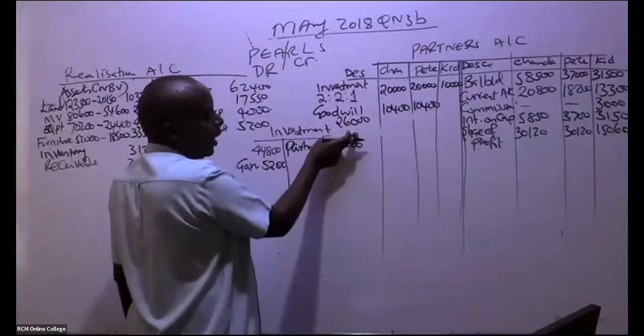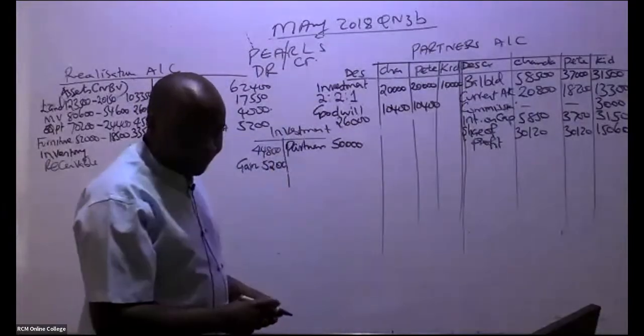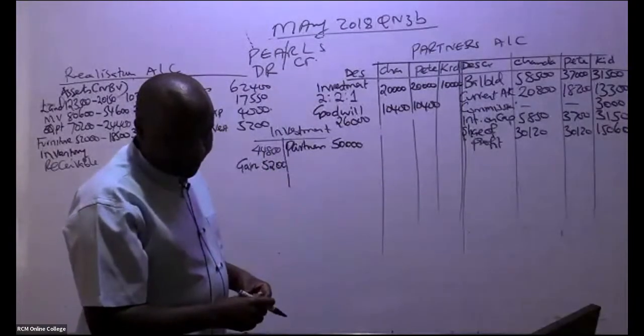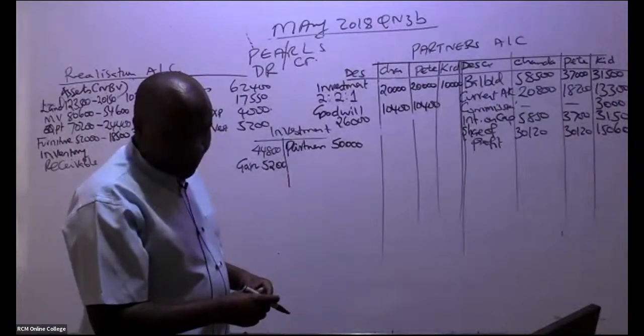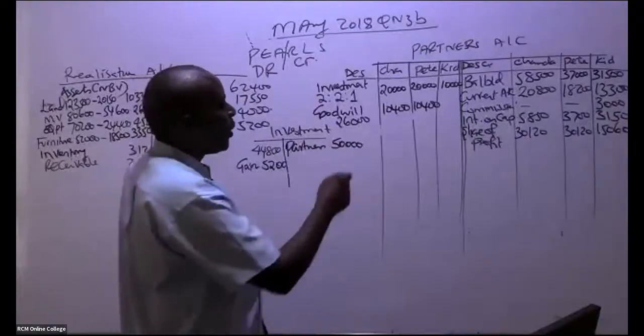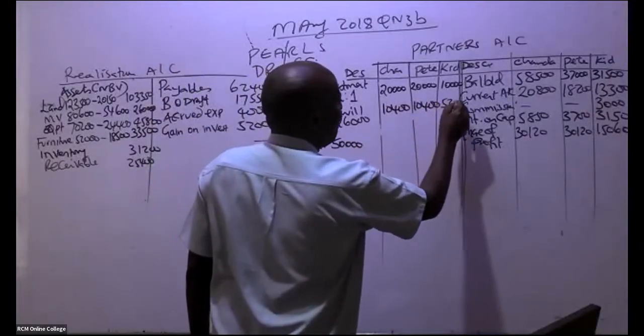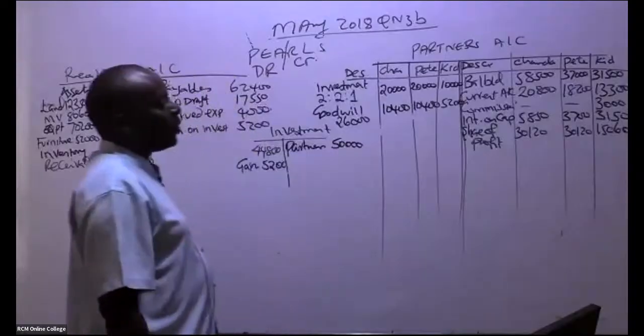If you remember 1/5, that will end up giving us what figure? 5,200, like that.